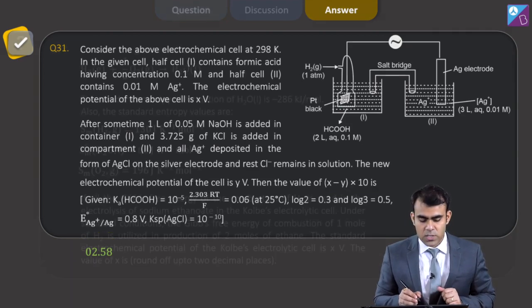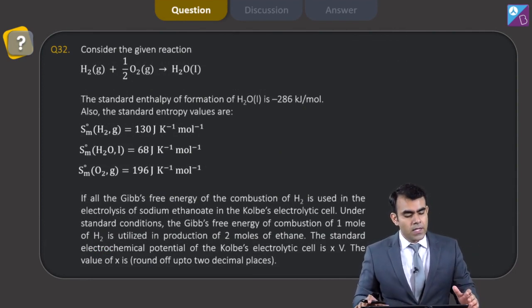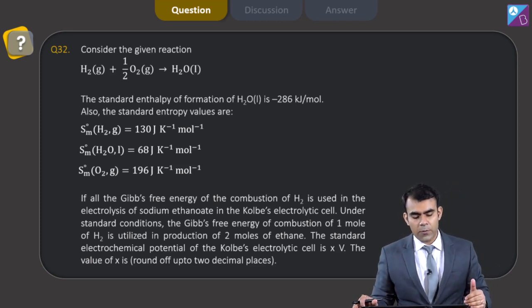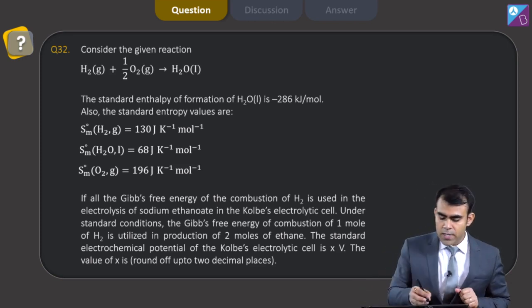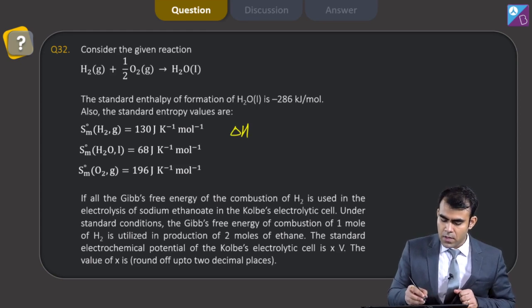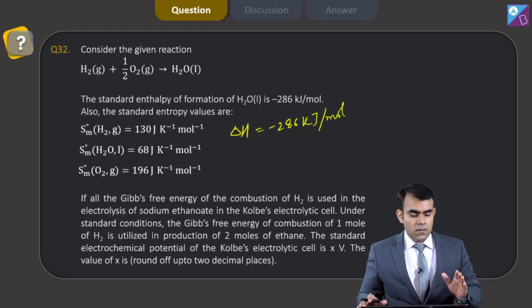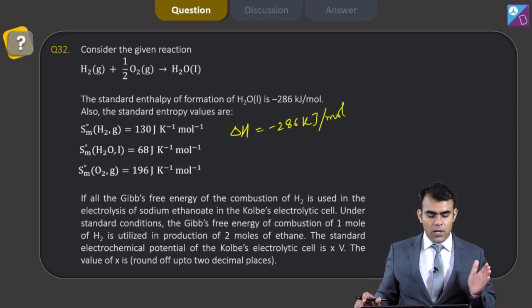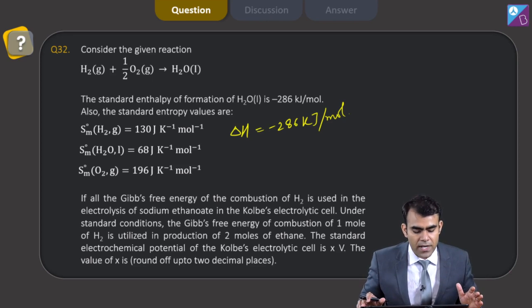Now moving on to my next question, and that is this one, question number 32. Question number 32 says, consider the given reaction H2 plus half O2 gives H2O liquid. The standard enthalpy of formation of H2O liquid is minus 286 kilojoule per mole. So delta H of formation of water is minus 286 kilojoule per mole, and standard entropy of H2 is 130 joule per Kelvin per mole, of water is 68 joule per Kelvin per mole, and that of oxygen is 196 joule per Kelvin per mole.